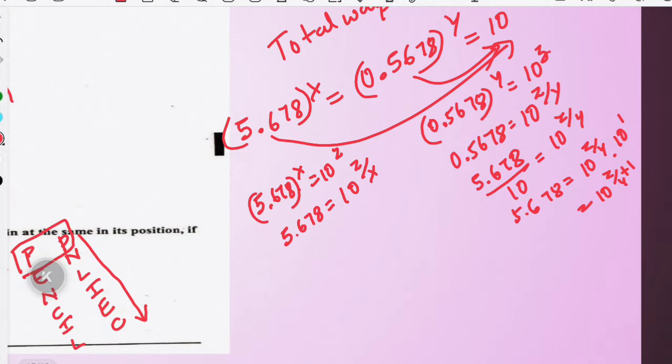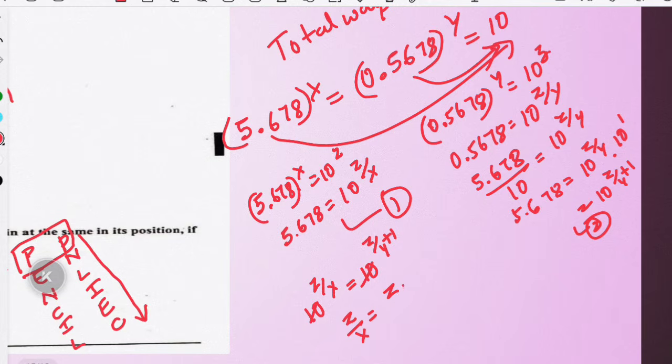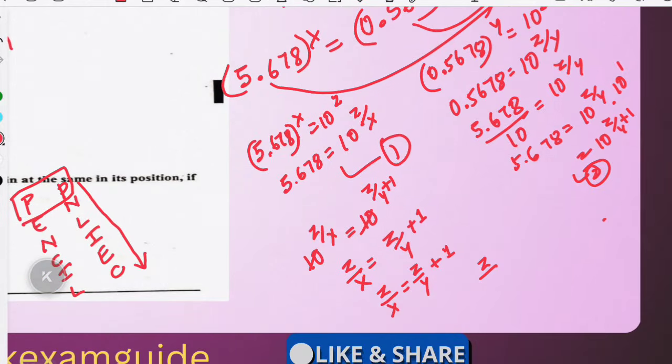See, this is 5.678 equated to 10 raised to, so we must equate this one and this one. We will equate this to z by y plus 1, and this will be cancelled, and we are equating the powers. z by x is equal to z by y plus 1. When bases are the same, we can equate the powers. Take the LCM and solve this question.